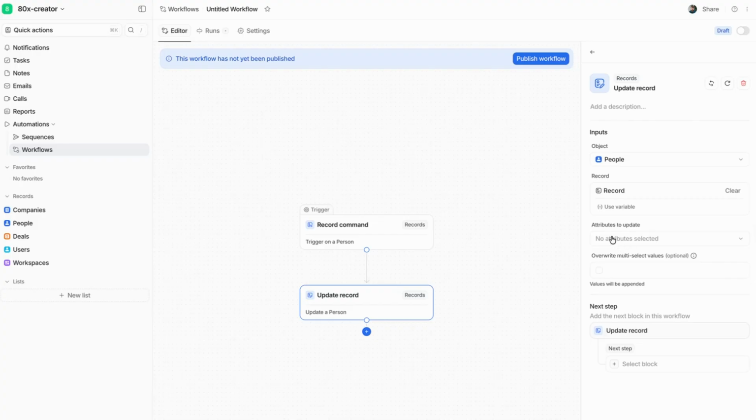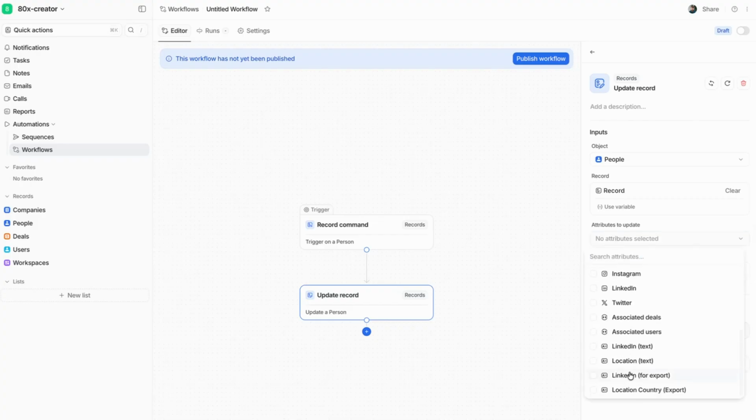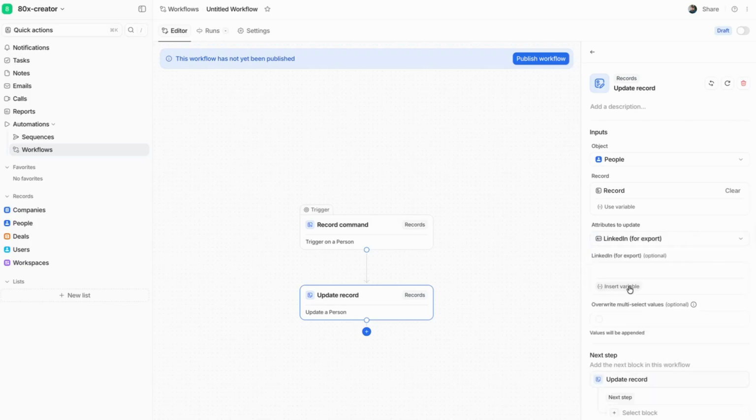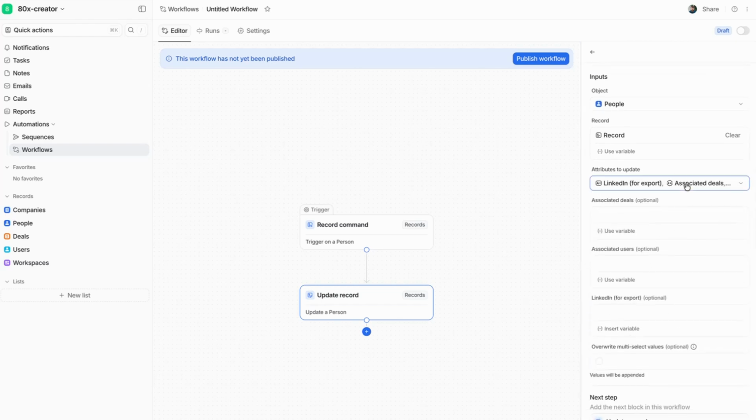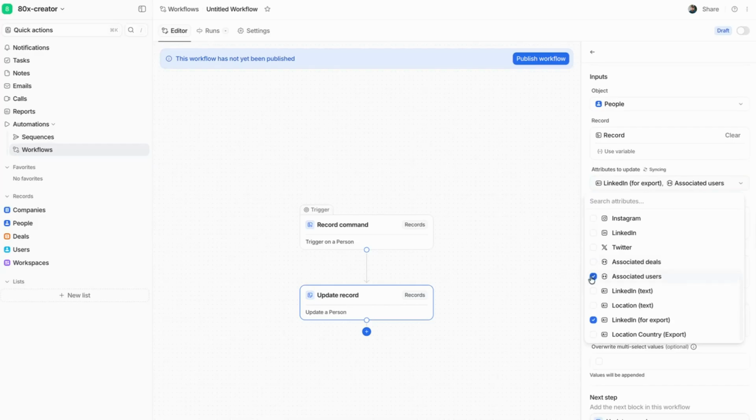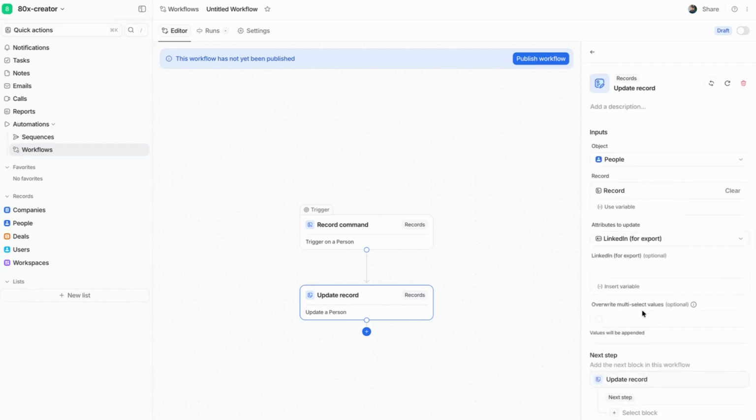And then on attributes to update, we're going to choose LinkedIn for export. So we're going to choose LinkedIn for export right there. Okay, so we've chosen this attribute to update. If we chose these two, it will give us like 3 more options. So for now, we can just unselect those.